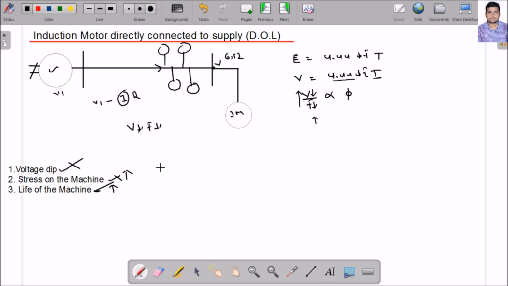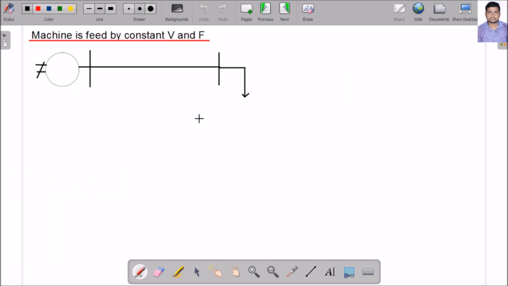So you may have a doubt: sir, it is only at starting that it will draw a heavy amount of current. Suppose the machine is fed by constant voltage and frequency, that is, I am not changing any voltage or frequency, and it is directly connected to the supply utility grid. Suppose this is the utility grid, and this is the load.